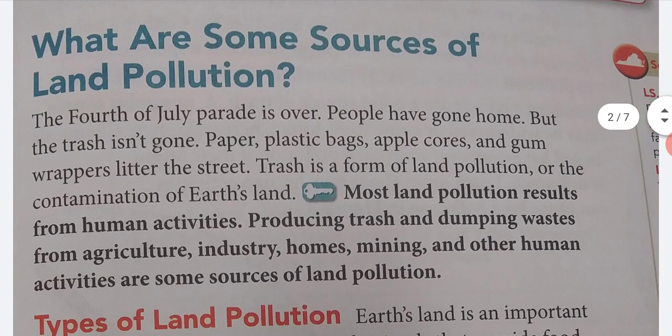What are some sources of land pollution? The 4th of July parade is over. People have gone home, but the trash isn't gone. Paper, plastic bags, apple cores, and gum wrappers litter the streets. Trash is a form of land pollution, or the contamination of Earth's land. Most land pollution results from human activities. Producing trash and dumping waste from agriculture, industry, homes, mining, and other human activities are some sources of land pollution.